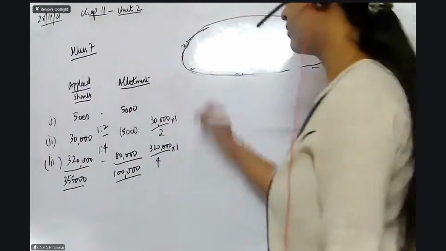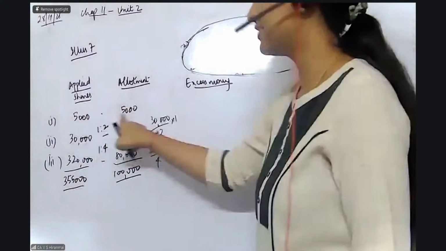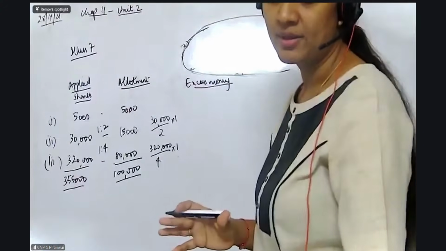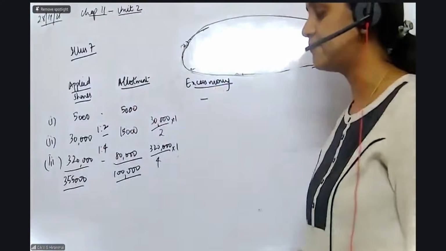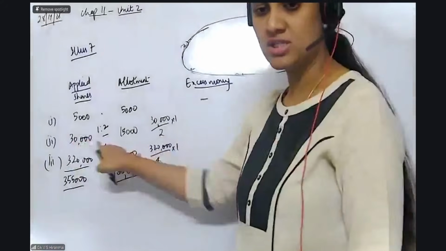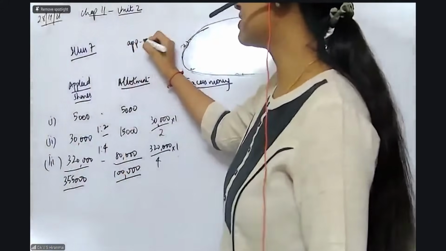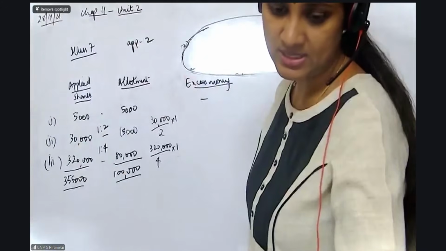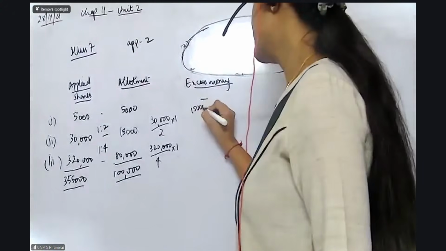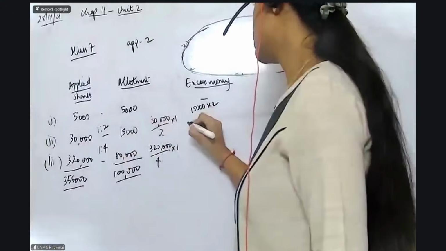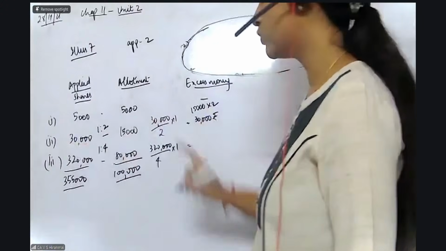Is that clear? Now, the next column will be excess money. Excess money कितना है? In first कुछ भी excess नहीं है because every money 5,000 shares allotment हुआ है. Excess money कुछ भी नहीं है. Now people see here 30,000 shares को 15,000 shares has only been allotted. तो excess money यहाँ पे कितना होता है? Application का 2 rupees is given to us in the question. Correct? Application is 2 rupees. So यहाँ पे आता है 15,000 shares excess है into 2 rupees. So 30,000 rupees मेरे पास excess है category 2 से.